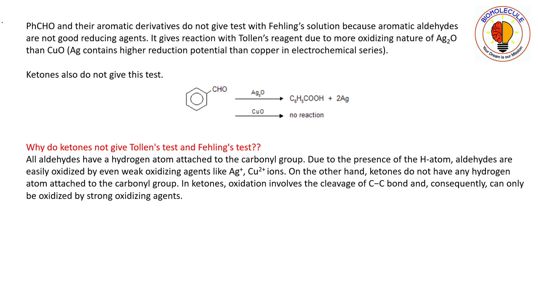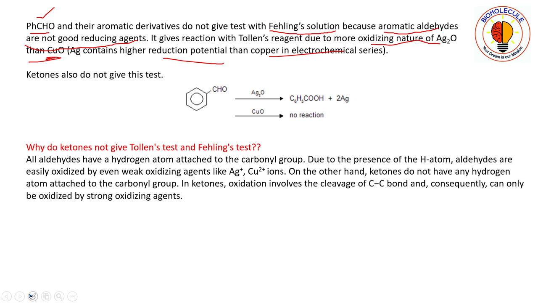Okay, so now you see that benzaldehyde here, benzaldehyde and their aromatic derivatives do not give this Fehling solution test. Okay, because aromatic aldehydes are not good reducing agents. These aromatic aldehydes are not good reducing agents. It gives Tollens reagent test due to more oxidizing nature of silver oxide than copper oxide. Silver contains higher reduction potential than copper in electrochemical series.